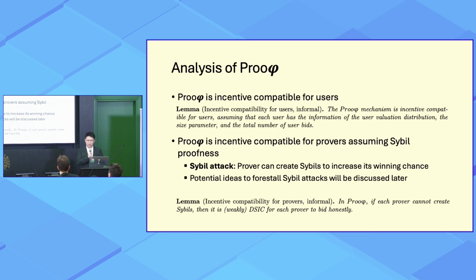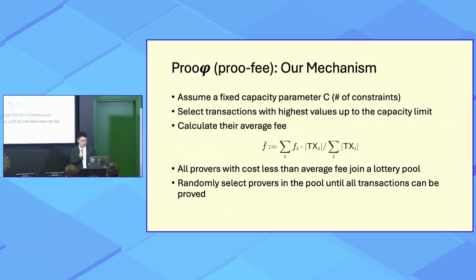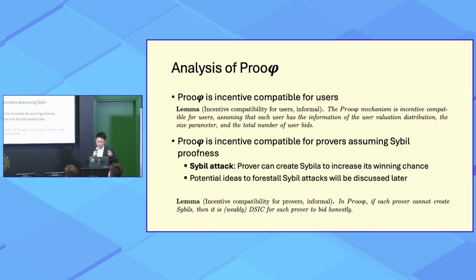About this Proofy mechanism, we can show that it has some good properties that we desire. Firstly, we can show that Proofy is incentive compatible for the users. And secondly, we can also show that Proofy is incentive compatible for provers if we assume that no Sybil attacks can happen. Sybil attacks, in the sense that, recall that in the Proofy mechanism, all provers may join a lottery pool, but the Sybil attack problem is that some prover may create a lot of copies of itself and therefore increase its chance of winning. However, if we assume that no Sybil attacks will happen, we can show that it's also incentive compatible for provers.